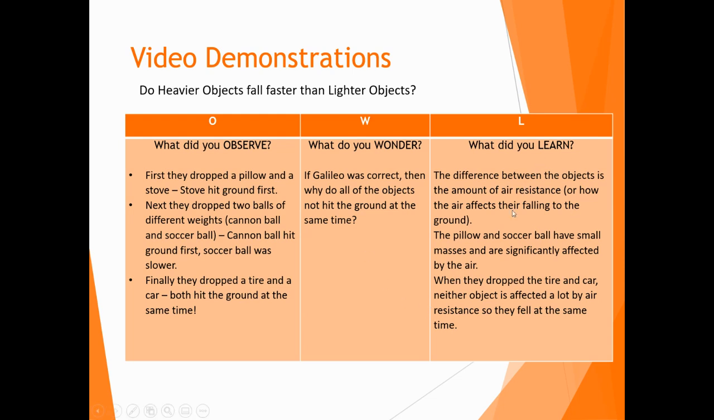And then we kind of learned in the video that the difference between the objects is the amount of air resistance, or how the air affects their falling to the ground. The pillow and the soccer ball have very small masses, and they're significantly affected by the air. When they dropped the tire and the car, neither object is affected a lot by air resistance, so they fell at the same time, even though they have very different masses.